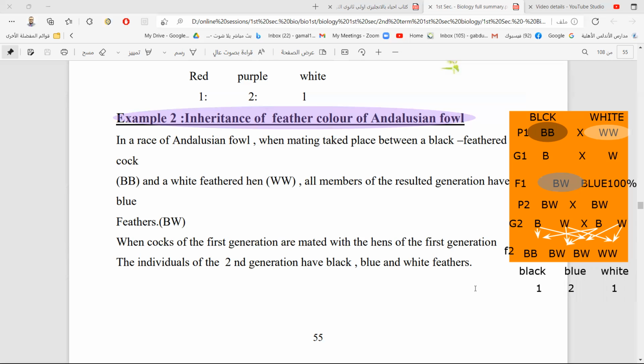In the case here, if the percentage we have is 1 to 2 to 1, is the case Mendelian or non-Mendelian? Is it 3 to 1? No, of course not. It is not a Mendelian trait. It is not Mendelian inheritance. This one is non-Mendelian and it is called lack of dominance. Is it okay?